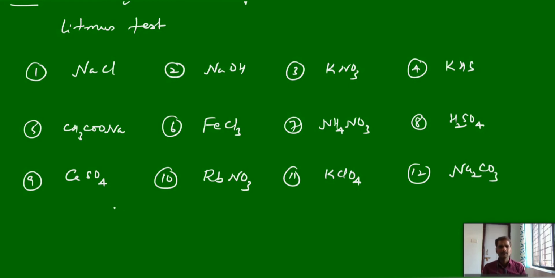See, these are some compounds and which does not respond to the litmus test. Almost 12 compounds are there: NaCl, NaOH, KNO3, KHS and so on.